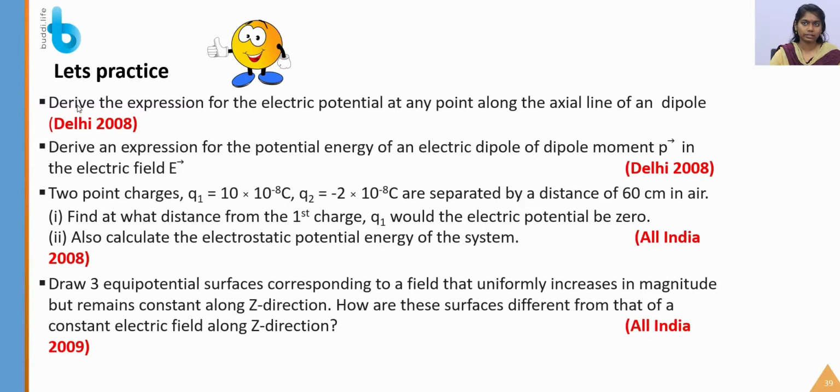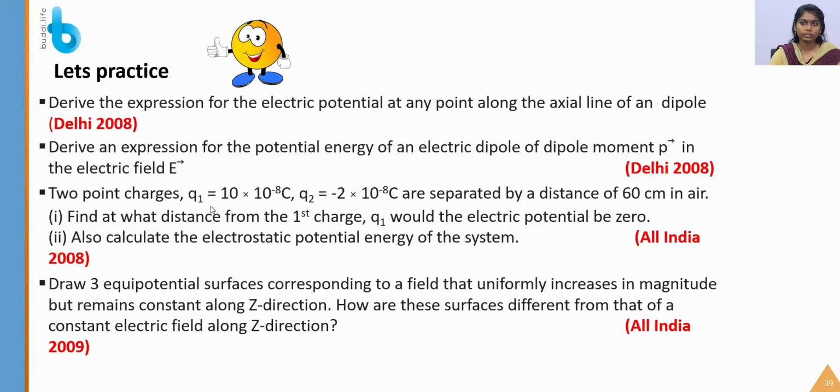Okay students, let's practice these questions. Derive an expression for the electric potential at any point along the axial line of a dipole. I have already explained these questions in this class. Next, derive an expression for the potential energy of an electric dipole of dipole moment P vector in the electric field E vector.